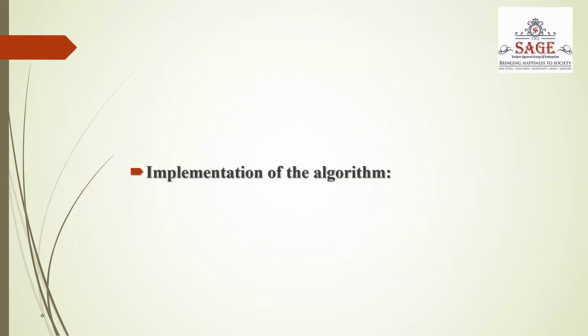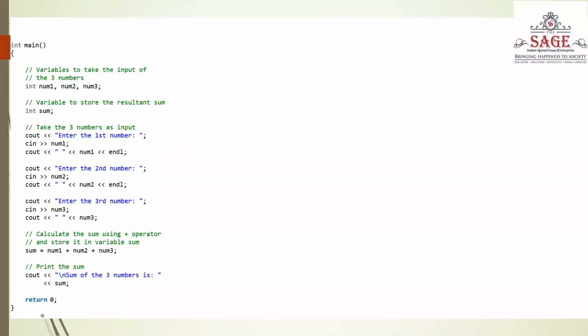Next is implementation of the algorithm. So here we have already discussed in our second point that we have taken variables as input. Here we take three numbers, that is num1, num2 and num3, and a variable to store the resultant sum, that is int sum. Take the three numbers as input.